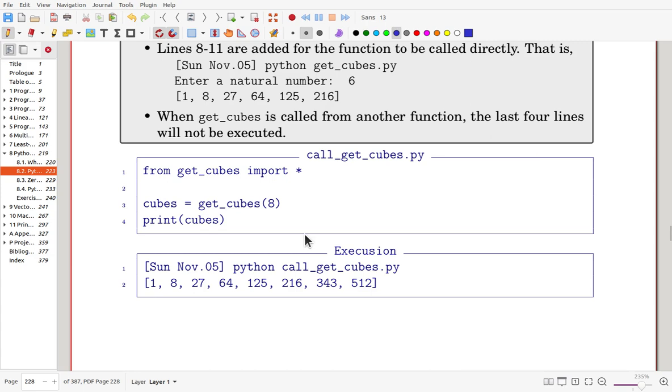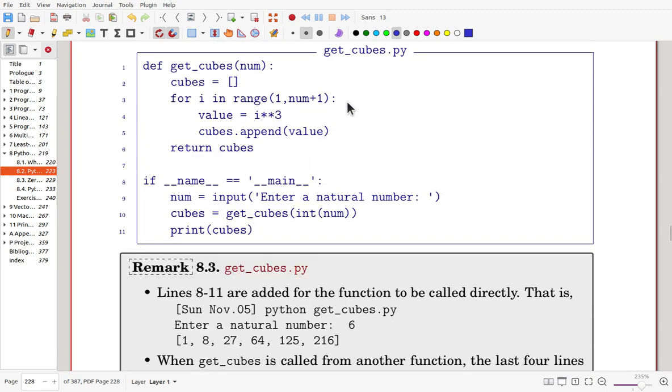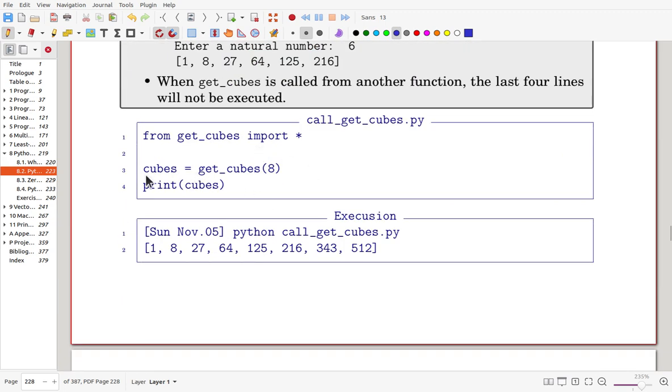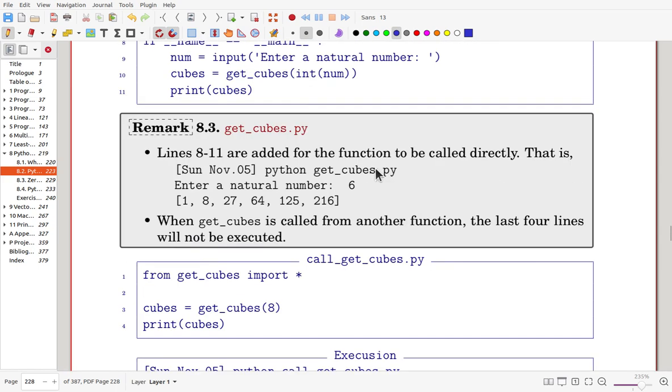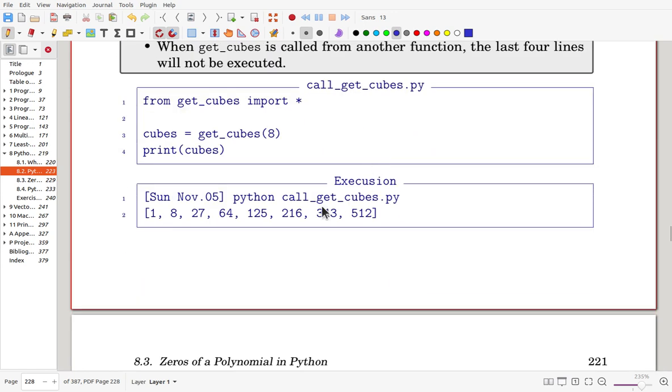The previous one was along with interaction, but now from another function we call this one directly, so without interaction we can get cubes and print them out. So simply Python calls this one, that is the main, and the other is imported as a supporting function, so that this portion is ignored and the top portion is executed, and we can get the answer here.